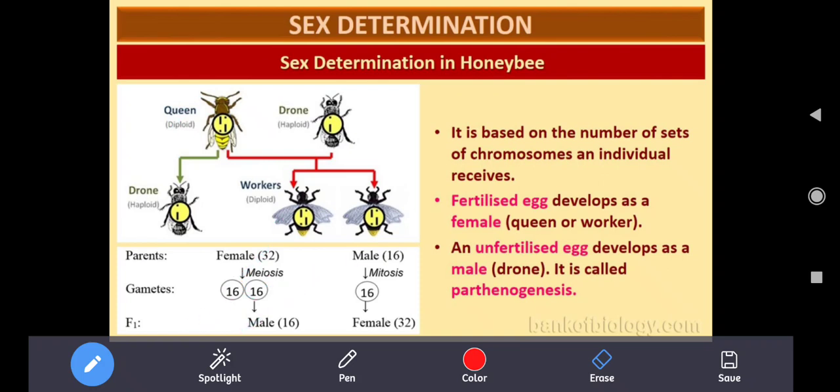Remember, don't forget about it. Look at this picture. Now how is the drone formed? Through haploid. The workers: when the male and female produce gametes, and these two gametes combine together, they form females. Clear? The unfertilized egg develops into a male. That's it.